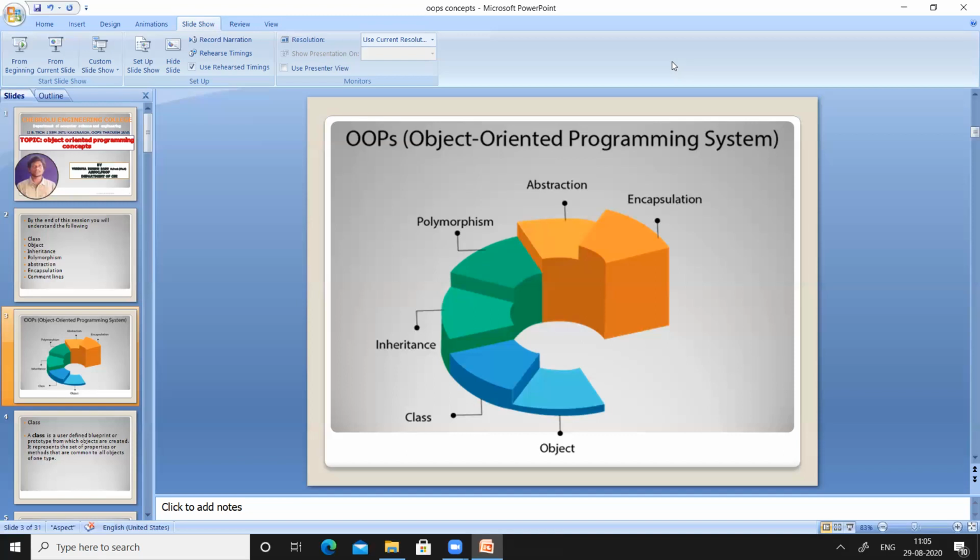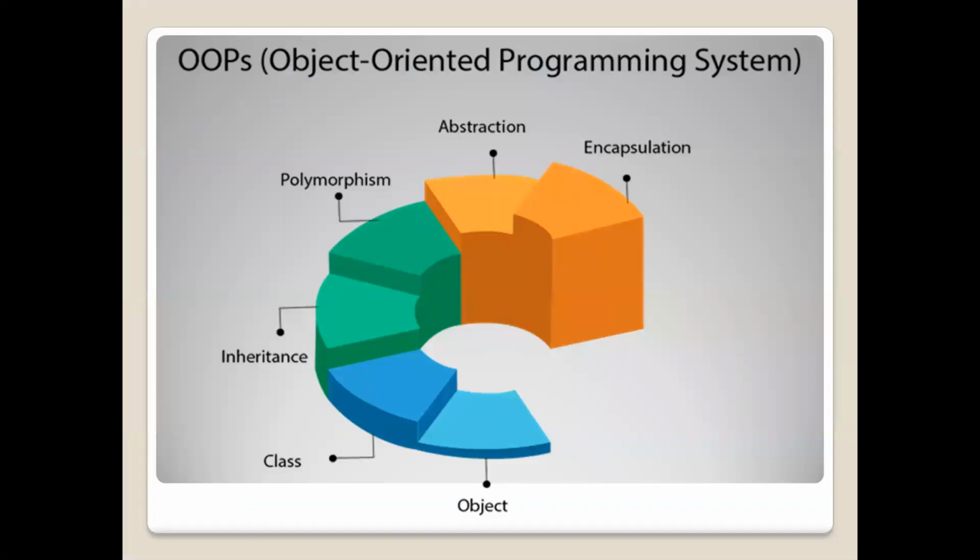So the slide what you are seeing on the screen was taken from the first session. Any programming language, if it wants to be an object-oriented programming language, it should support all the 6 concepts what you are seeing on the screen, right? The names of the 6 concepts are object, class, inheritance, polymorphism, abstraction, and encapsulation.